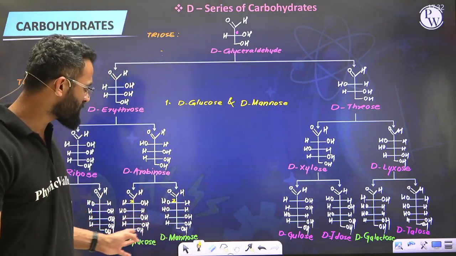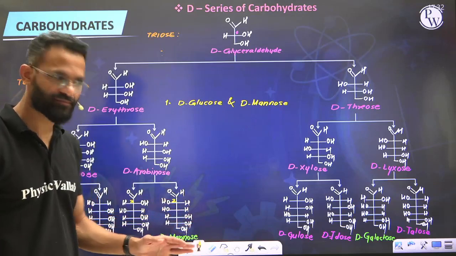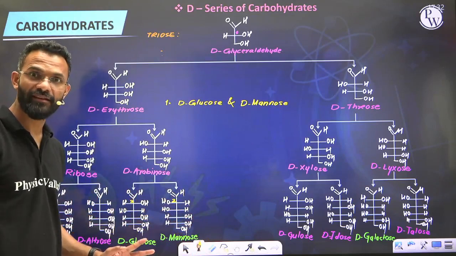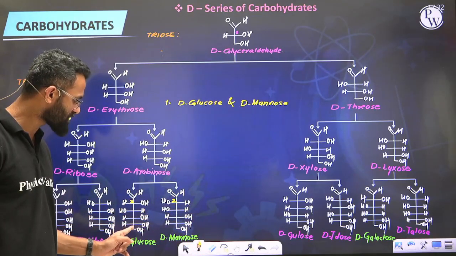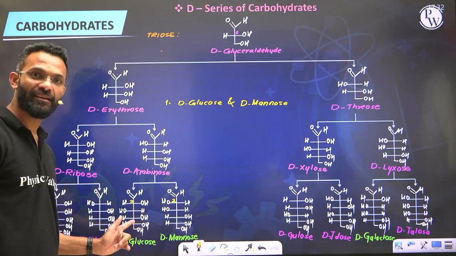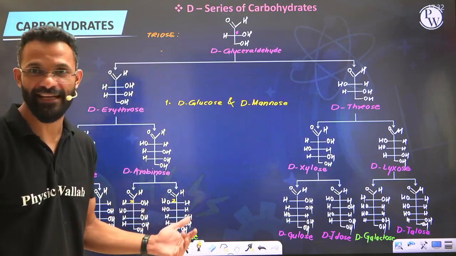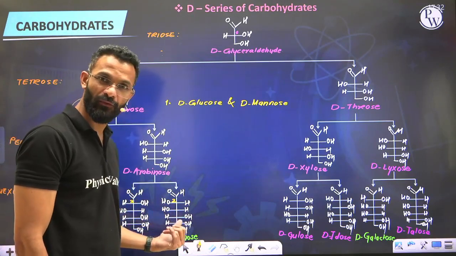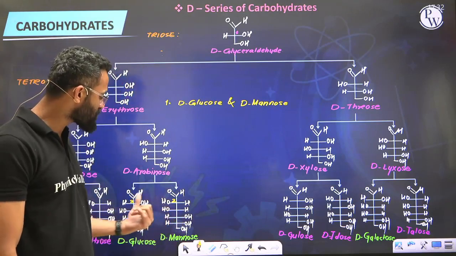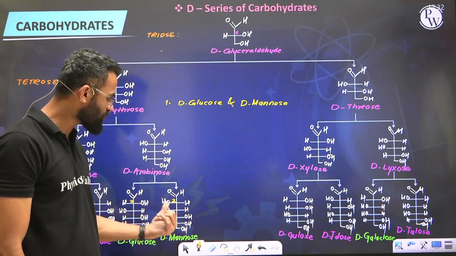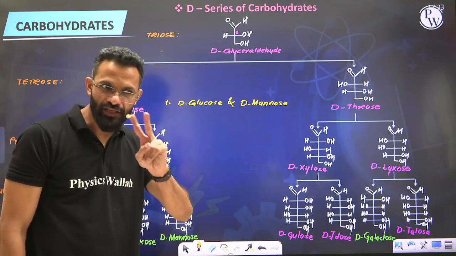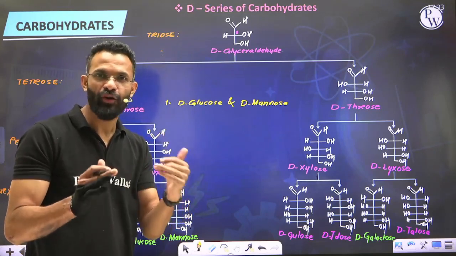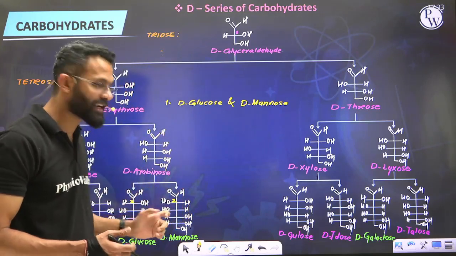Imagine if you have to write down the IUPAC name of these 2 compounds, the IUPAC name will remain the same. First carbon aldehyde, second, third, fourth, fifth, sixth contain hydroxy groups, right? So this is going to be 2, 3, 4, 5, 6-pentahydroxy hexanal. And the same IUPAC name remains even for mannose. So these two, everyone, are a pair of stereoisomers which are not related to each other as mirror images. A pair of stereoisomers of the same compound which are not related to each other as mirror images, we call diastereomers. So these two are definitely diastereomers.